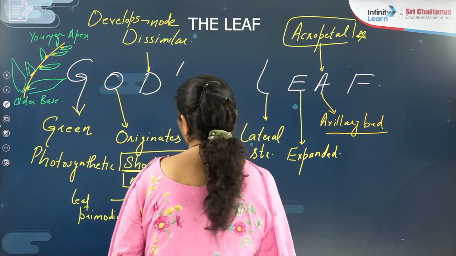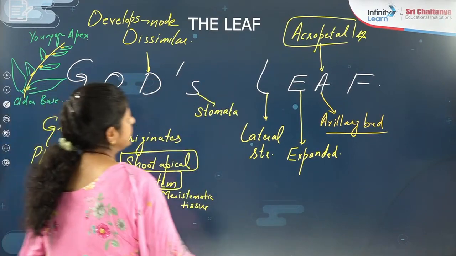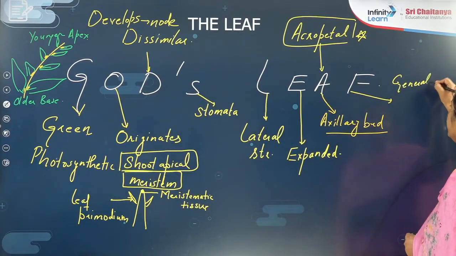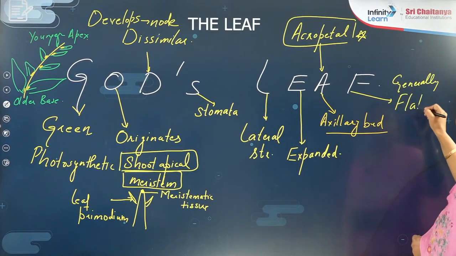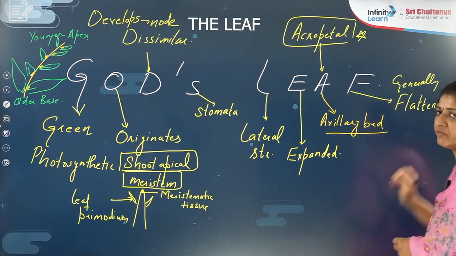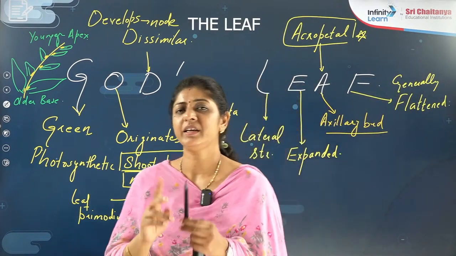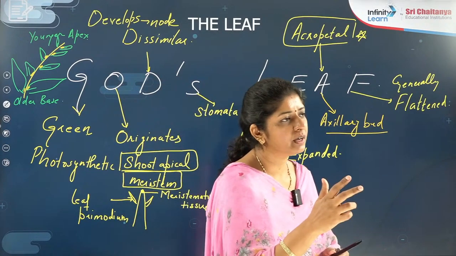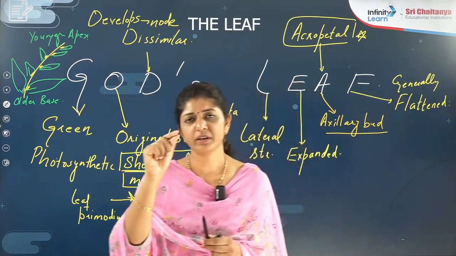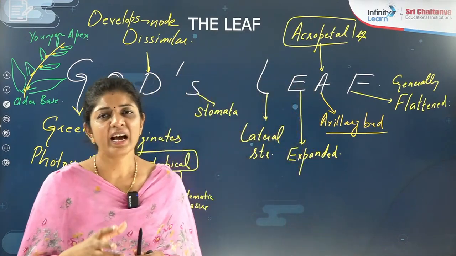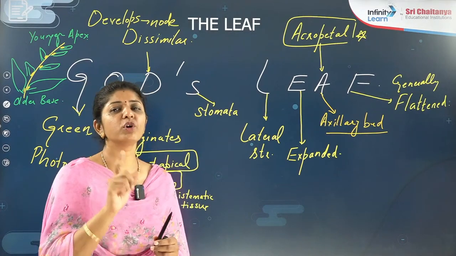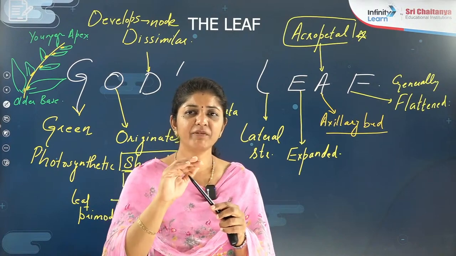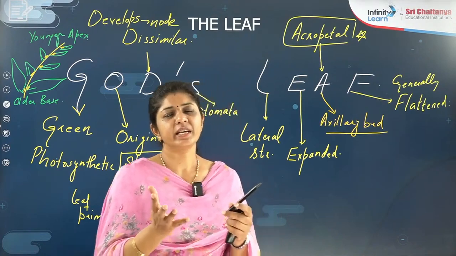Now what does F stand for? F stands for flattened structure. Generally they are flattened, right? Why generally flattened? Because, like yesterday we discussed, the leaves in the case of Opuntia, or I can say cactus, are sharp, pointed and somewhat cylindrical. I'm talking about the spines, right? I'm not talking about the phylloclade here. So they are like a spine. So we cannot say in that case it is flattened. So generally we can say it is flattened.